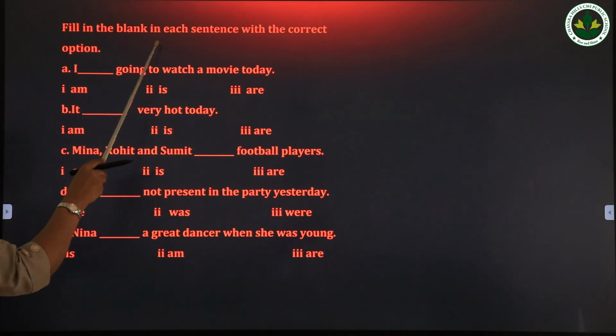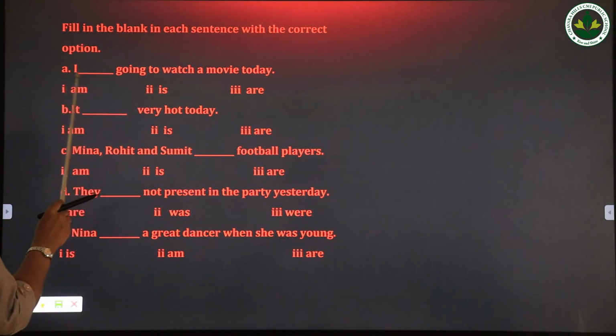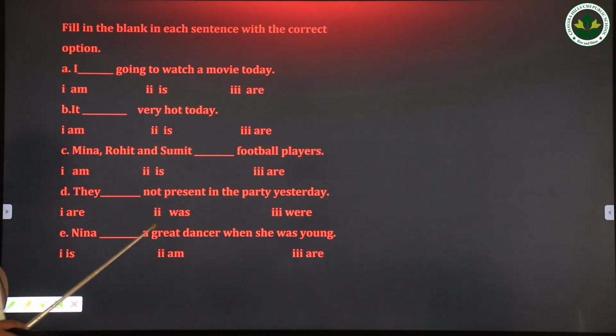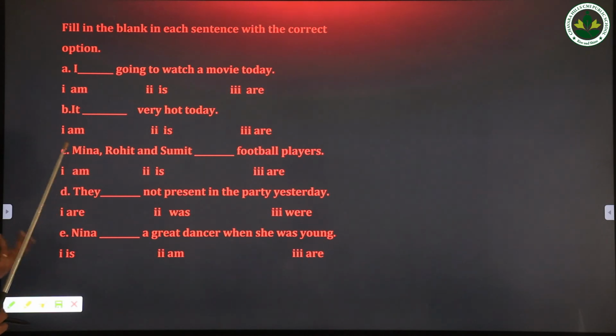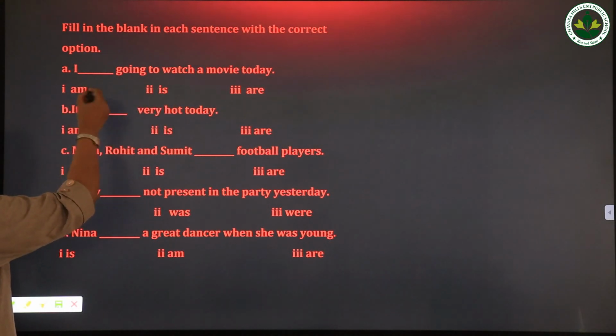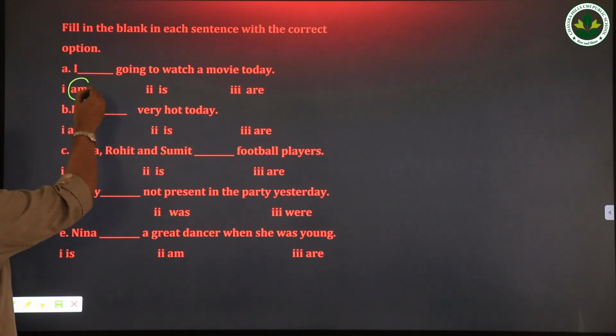Then fill in the blanks in each sentence with the correct option. So read the sentences. I dash going to watch a movie today. See the noun and pronoun. If the noun or the pronoun is singular, we can use is. If it is in present tense, use is. If it is past tense, use was. Then if the noun is plural, we can use are or were according to the tense. Then with I, use only am. So I dash going to watch a movie today. So with I, which verb are we using? Am, I am.